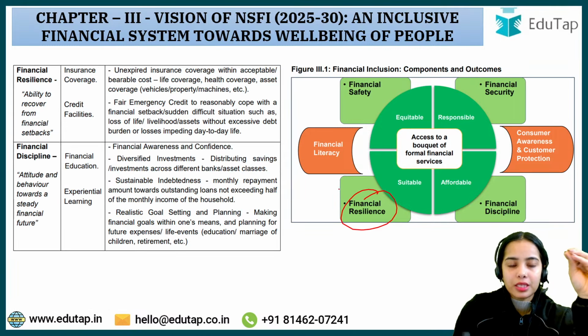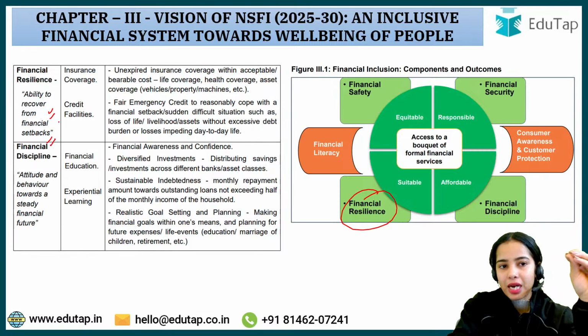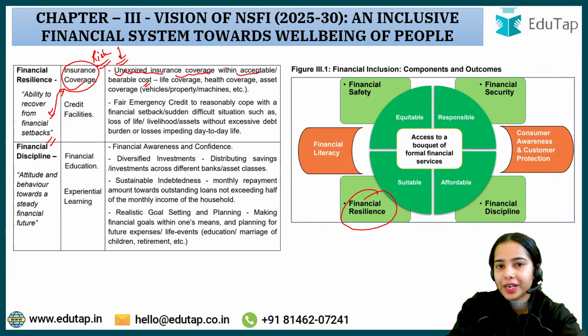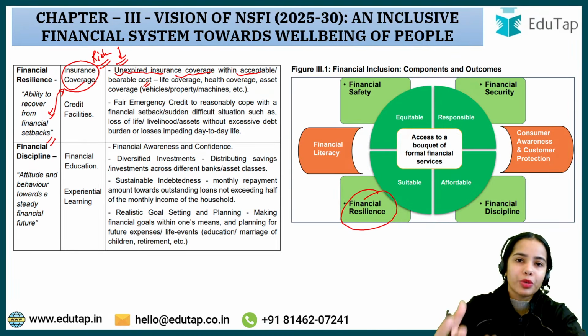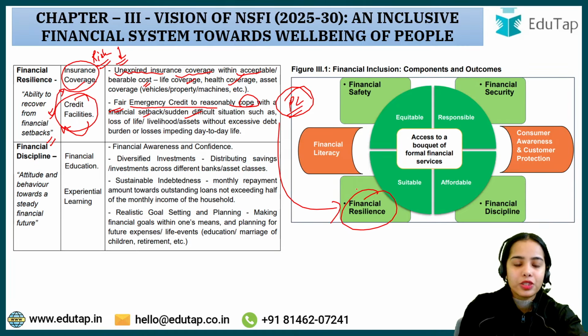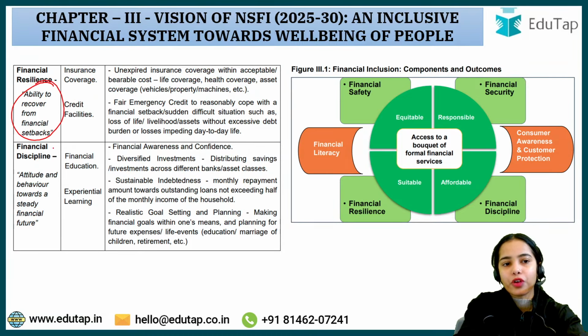Financial resilience means ability to recover from financial setbacks. That can be done through insurance coverage because it mitigates and reduces the risk. So uninterrupted insurance coverage at an acceptable, bearable cost has to be provided: life coverage, health coverage, asset coverage and such. Credit facilities should be provided in a fair manner, fair emergency credit to reasonably cope with a financial setback or sudden difficult situation. That's why there are personal loans. So that leads to financial resilience. The anchors are insurance coverage and credit facilities.